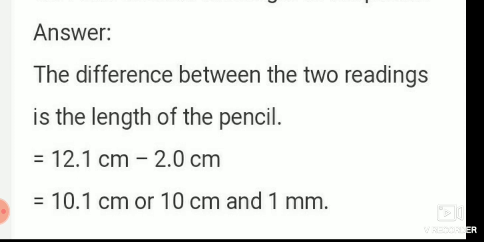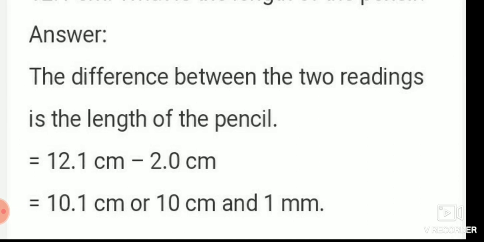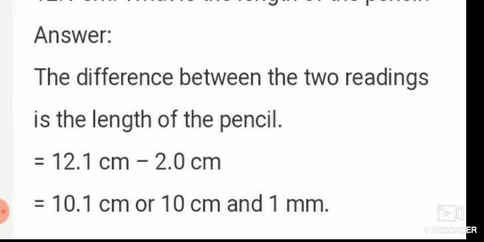10.1 centimeter or 10 centimeter and 1 millimeter. I forgot to say that 1 millimeter, so write 1 millimeter also.